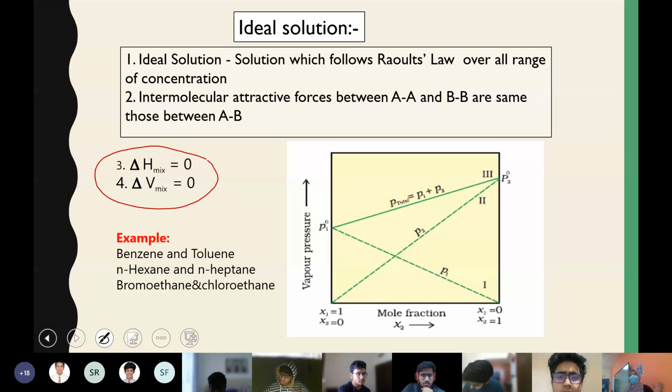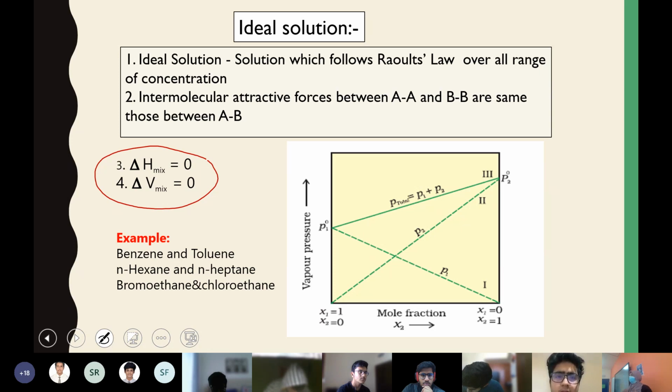No change in energy means the mixing is actually free, without requiring any energy or liberating any energy. Similarly, delta V mix means change in volume due to mixing, which is also equal to 0. When you mix A and B, the total volume of A plus the total volume of B will be equal to the volume of the solution.